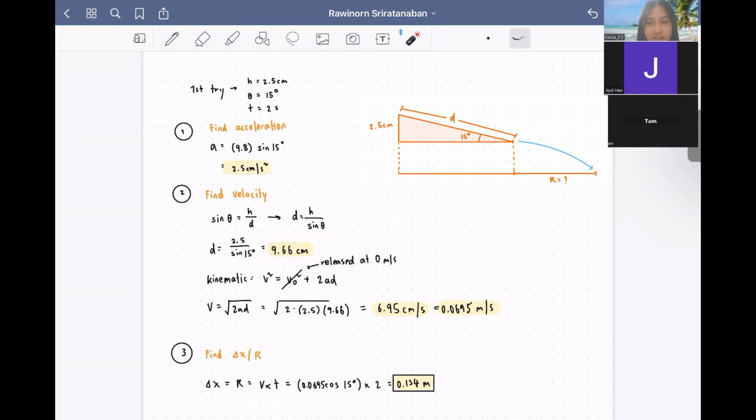And then after knowing the distance, we'll be substituting it into the kinematic formula. But as you can see here, the ball is released at 0 meters per second, so we can cut out the variable of initial velocity. We'll be left with v equals the square root of 2 times acceleration times distance. After substitution, our answer is 6.95 centimeters per second, but we want to change it into the SI unit of meters. So our final answer will be 0.0695 meters per second for our velocity. Next, Rory Norn will be explaining the next step.